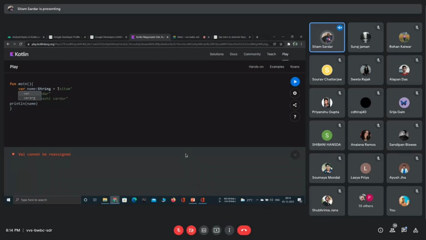So now we can easily replace: first we replace Sitam with Sardar, then we replace Sardar with this, then we print the name. Printing the name means this operation is working. So at the end of the program, what is inside the name? There is only this name, so only this should print. Yes, we get only this, and we don't get Sitam and Sardar because they were all replaced with this.